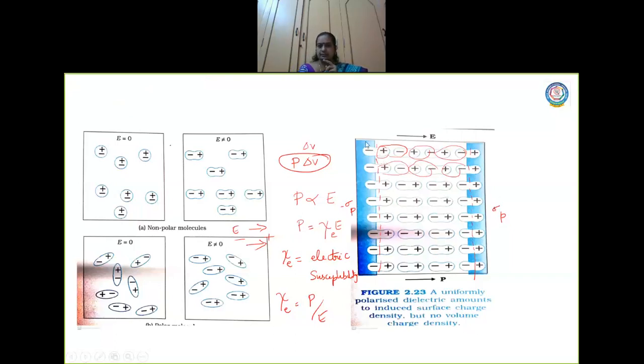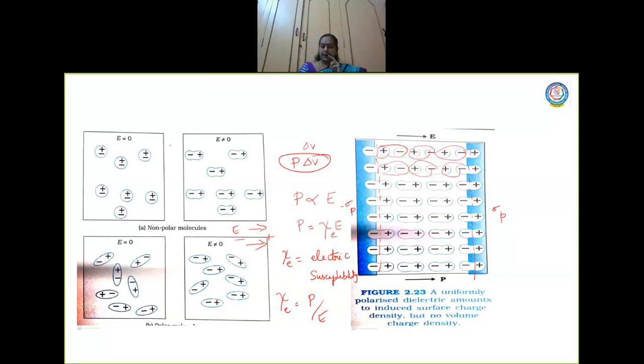So look at this surface. This part will have a negative charge fully. This side of the plate will have only negative charge. Here this plate will have only positive charge. Are you able to understand? So the positive ends of the dipoles remain unneutralized at the right surface, and the negative ends at the left surface remain unneutralized.